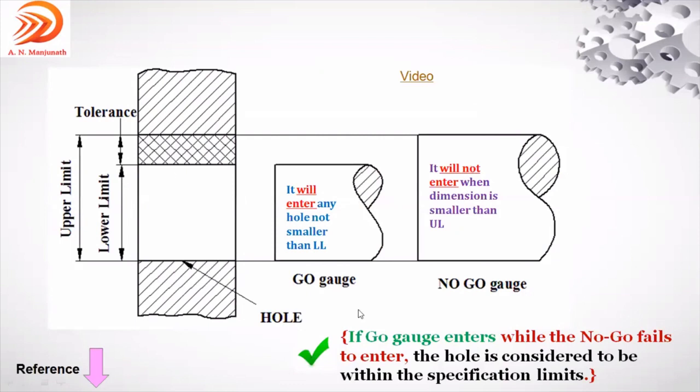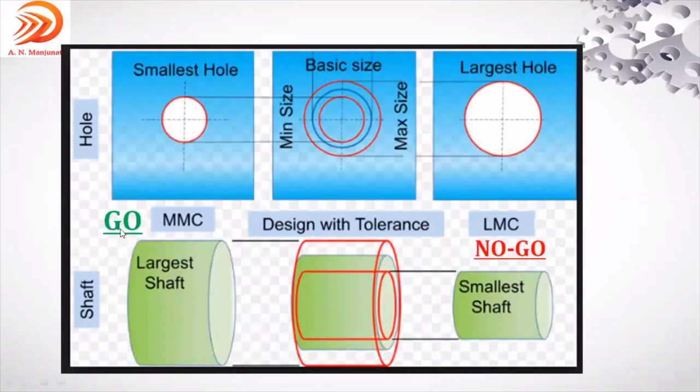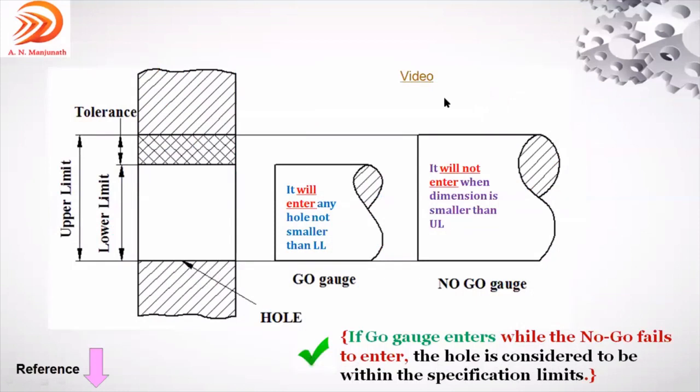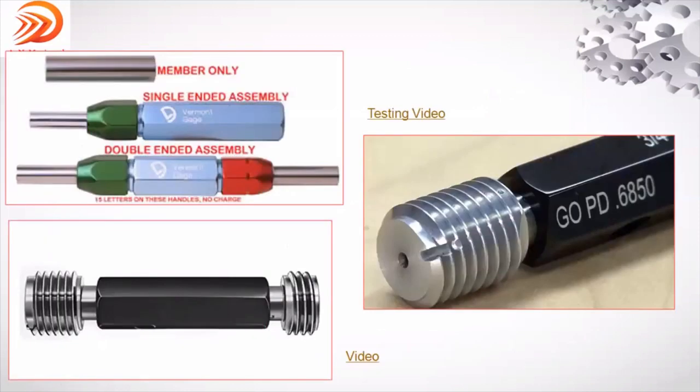That is what is mentioned in this figure, consolidated one. Go gauge MMC lower limit, no-go gauge LMC upper limit of the hole, right? This is the plug gauge being used in organizations to check whether the component is acceptable or rejectable.